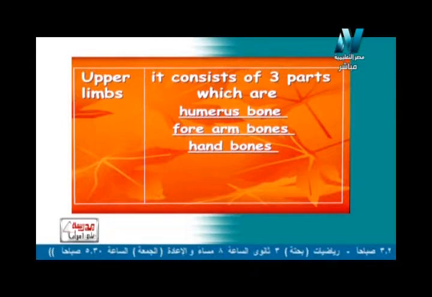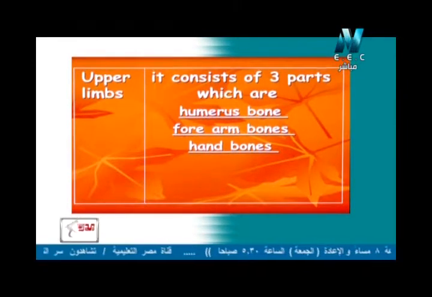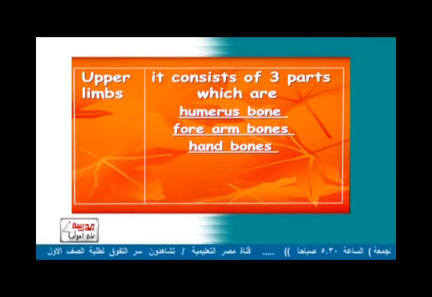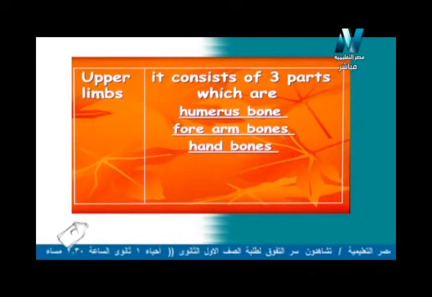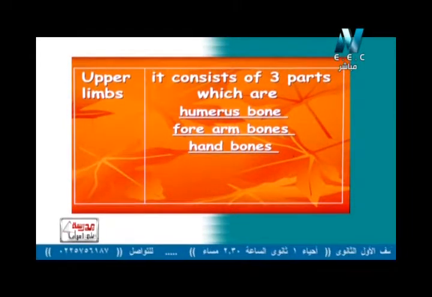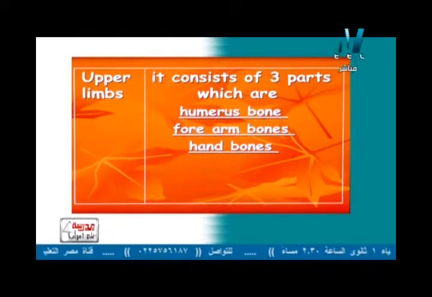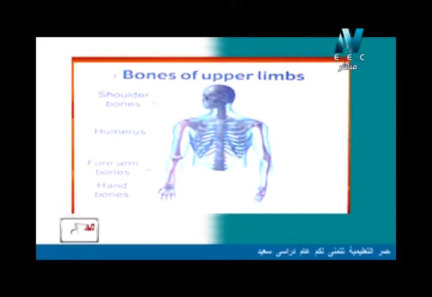Today's lesson may be mostly unfamiliar names, but if we practice them and write them more than once, they will surely become very easy, God willing. So again, the upper limb contains three parts which are the humerus bone, forearm bones and at last hand bones. And this is a picture of the bones of the upper limb. Again there are three parts: humerus, forearm bones and hand bones.